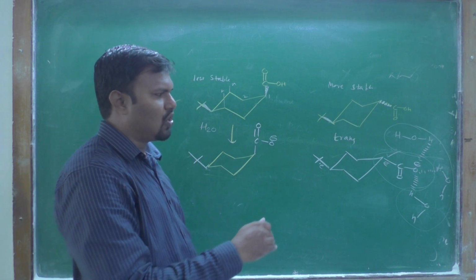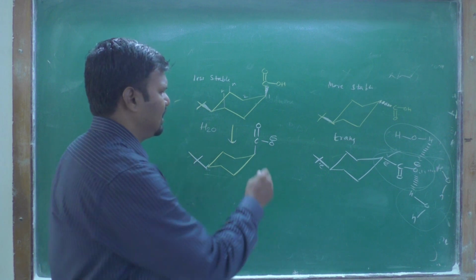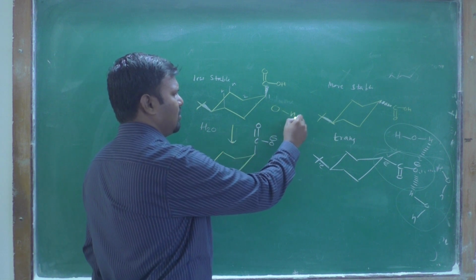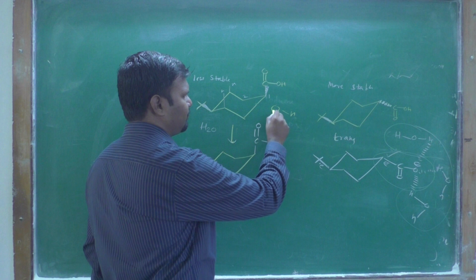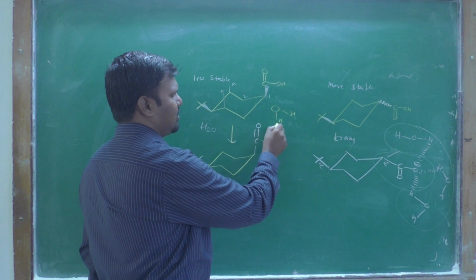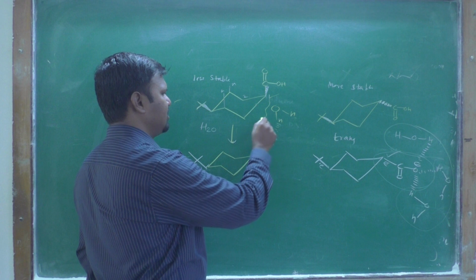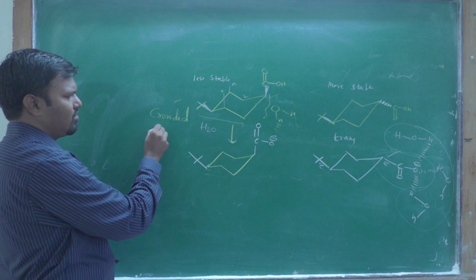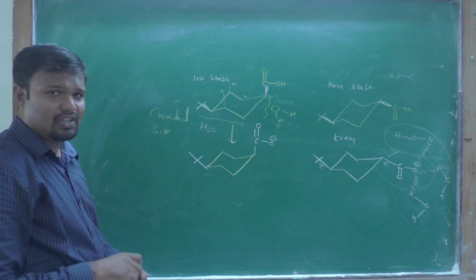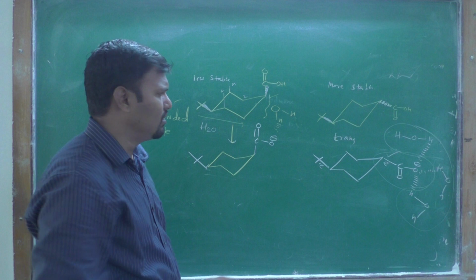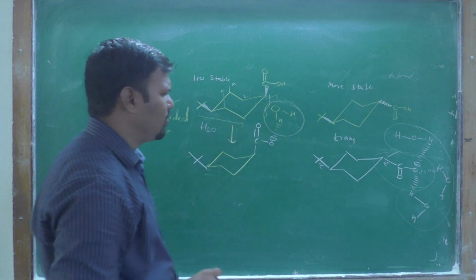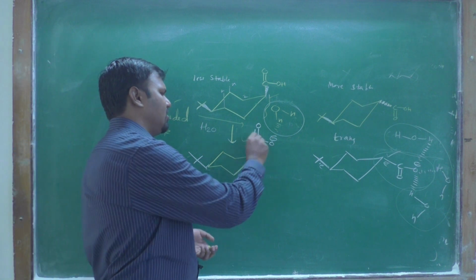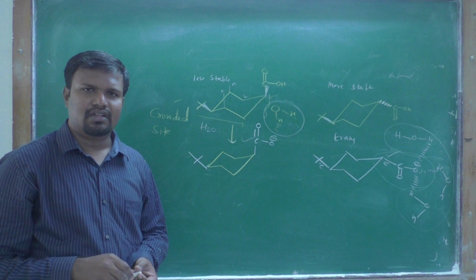solvated more easily at the equatorial position than the axial one, because when solvent molecules come from this side, this side is the axial, crowded side. Therefore it is difficult for the solvent molecules to solvate the axial carboxylate ion.